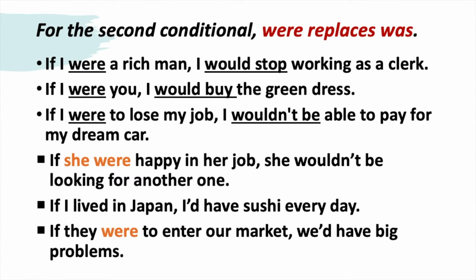For the second conditional, you have to learn that the form were, which we usually use only for the plural, replaces was. So instead of was, we always use this form with all the persons. Because, again, in this type of sentences, second conditional, we express unreal situations.